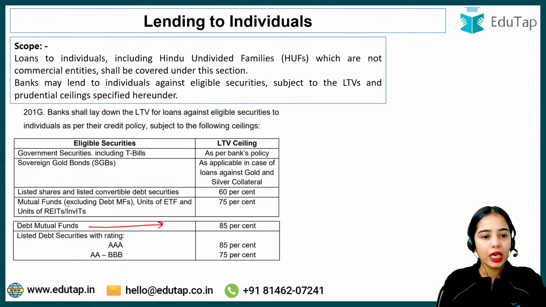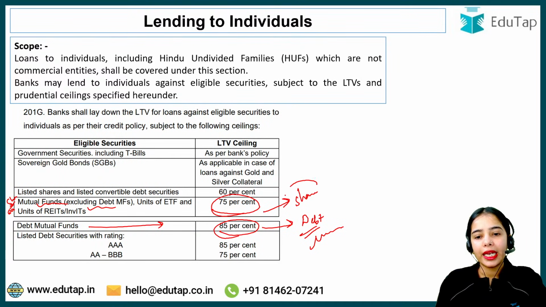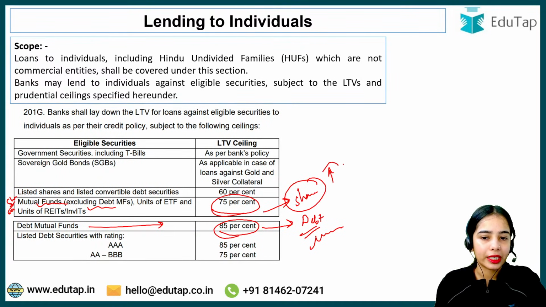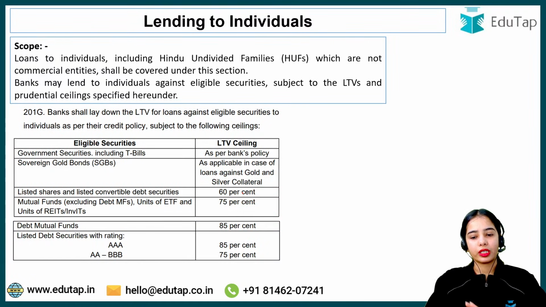So why do mutual funds excluding debt mutual funds have a lower ceiling? Basically the share based or equity mutual funds have a lower loan to value ratio in comparison to debt mutual funds, because debt mutual funds are less volatile in comparison to shares. Debt is less volatile as per market conditions than shares. Shares are more volatile. They can lose their value very fast, right? So that's why the LTV ceiling is lower for mutual funds excluding debt mutual funds. That is the idea.